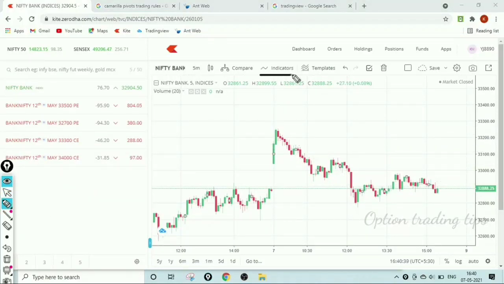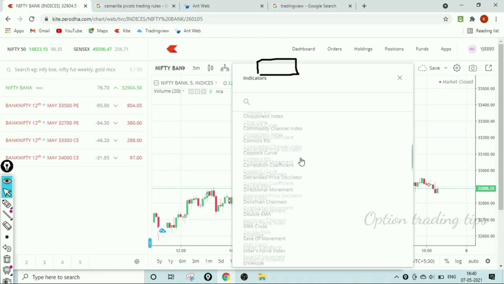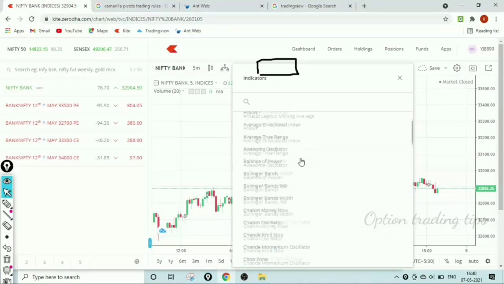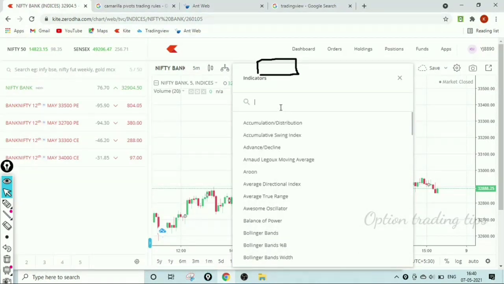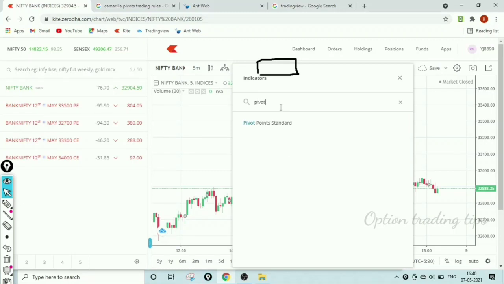Here there is the option, show the name indicator. Click that option. You will get several indicators available in the TradingView chart. Search the indicator name, pivot point. Now select the pivot point standard. Here the pivot point standard option is added in your chart. Now close this option.